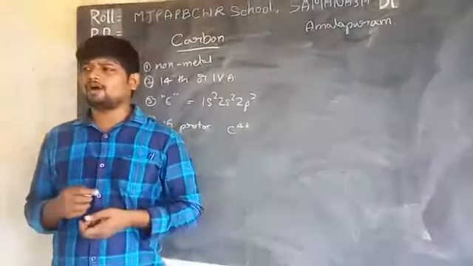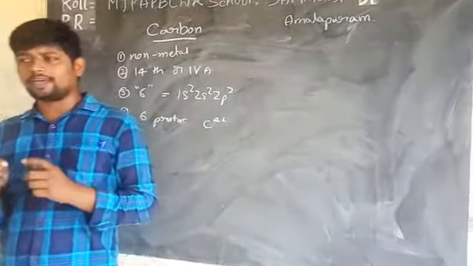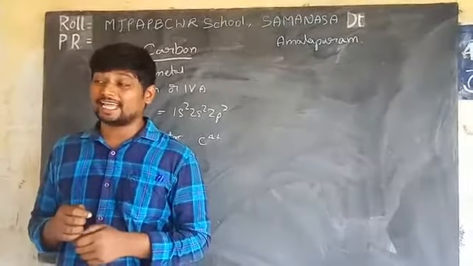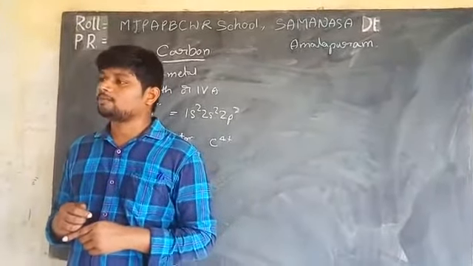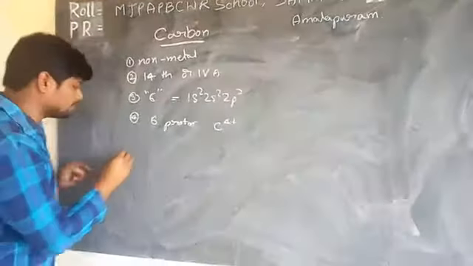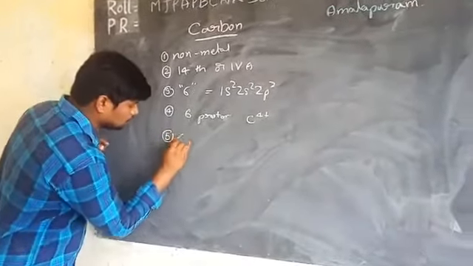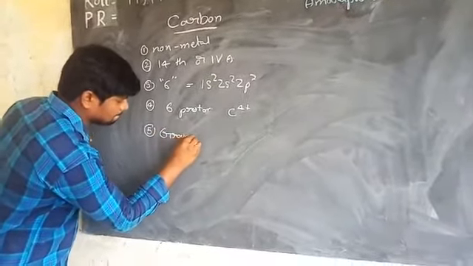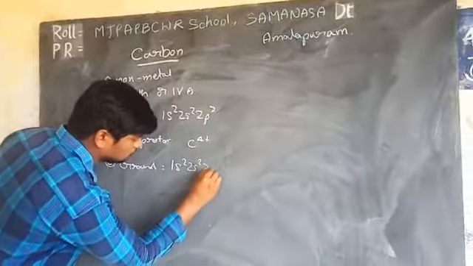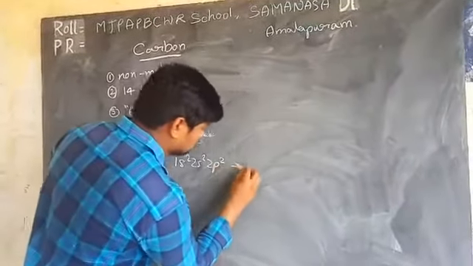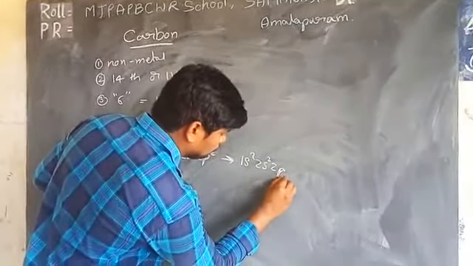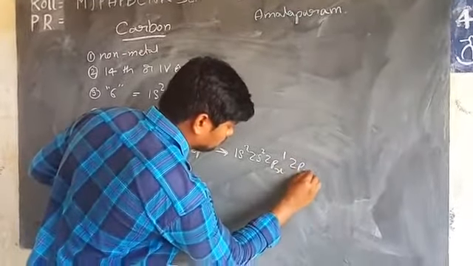As per valence bond theory, the 4 unpaired electrons in a carbon atom are explained by suggesting an excited state for the carbon atom. The ground state electronic configuration of carbon is 1s2, 2s2, 2px1, 2py1.